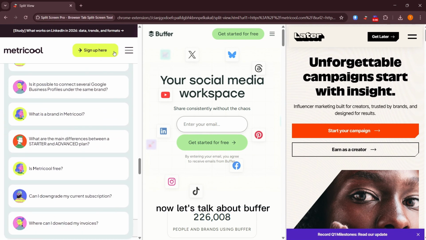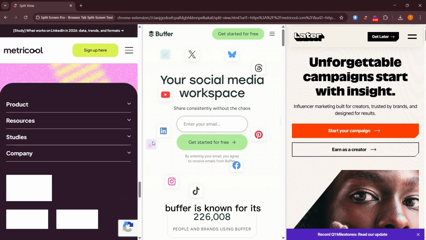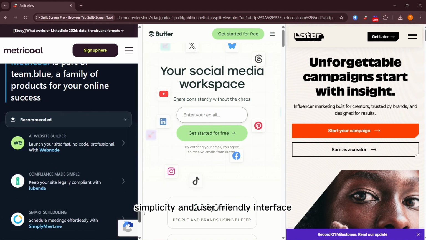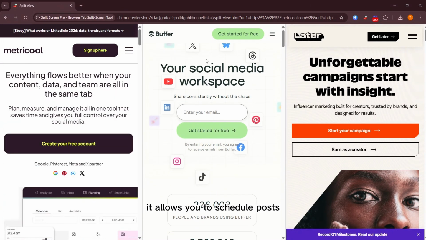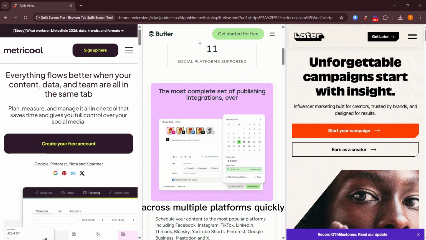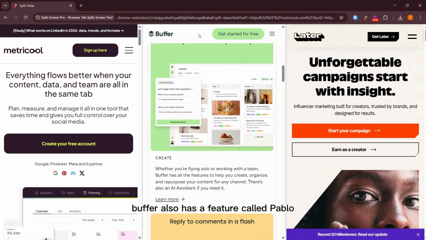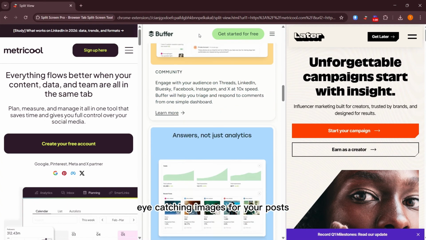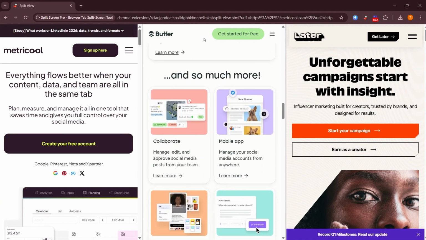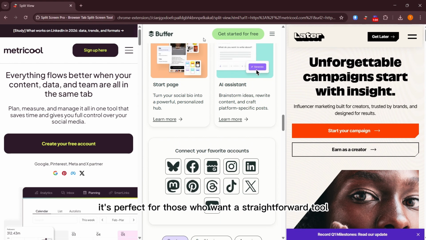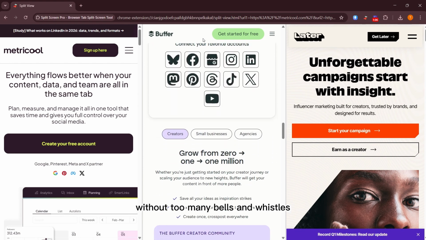Now, let's talk about Buffer. Buffer is known for its simplicity and user friendly interface. It allows you to schedule posts across multiple platforms quickly. Buffer also has a feature called Pablo, which helps you create eye catching images for your posts. It's perfect for those who want a straightforward tool without too many bells and whistles.